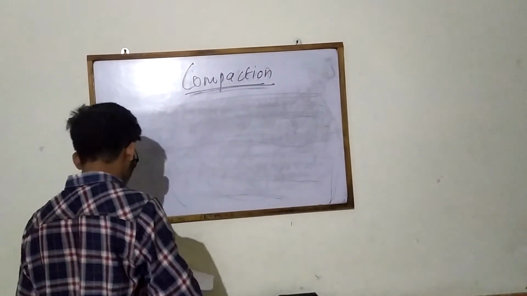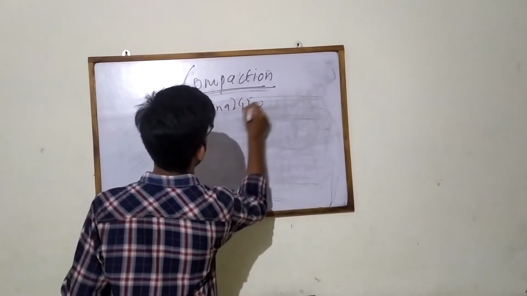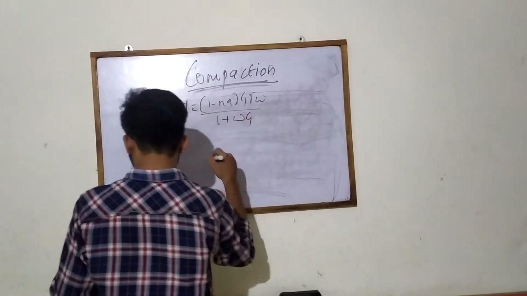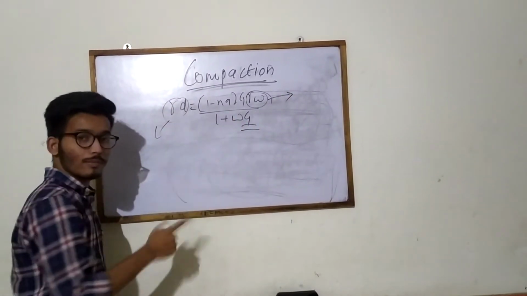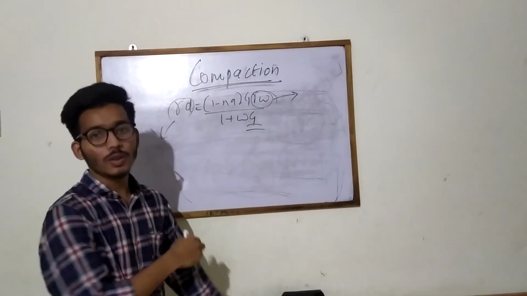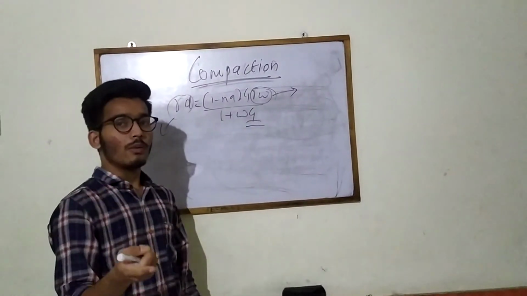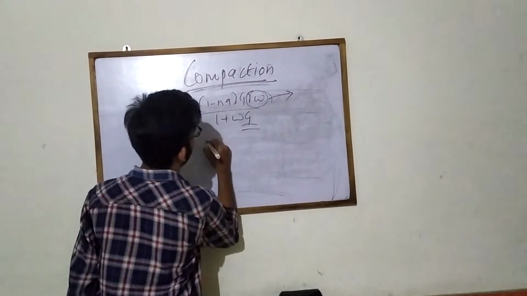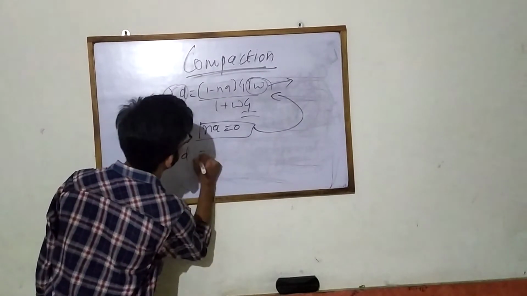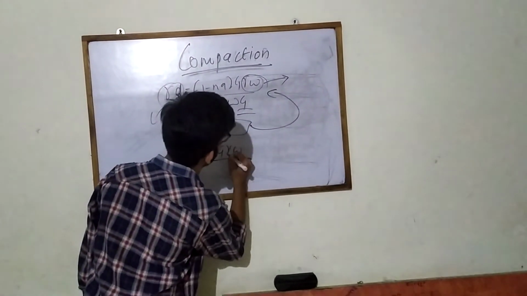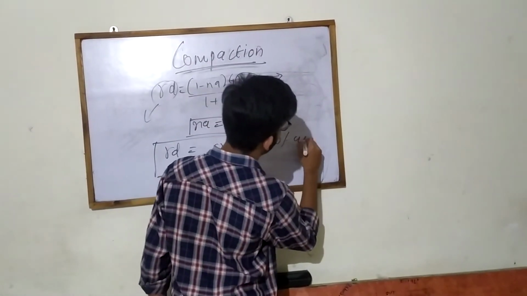I am considering the formula γd equals (1 minus n) G γw upon (1 plus wG), where G is the specific gravity and γd is the dry unit weight of the soil. Practically, n is the air void, so n never equals 0, but theoretically we assume n equals 0. Putting n equals 0 in this equation, γd equals G γw upon (1 plus wG), and this equation is the 0% air void equation.